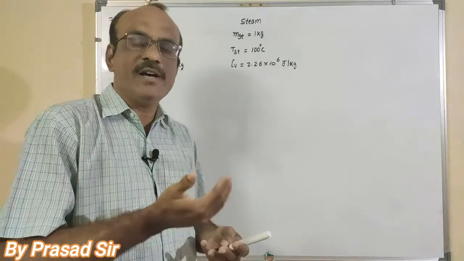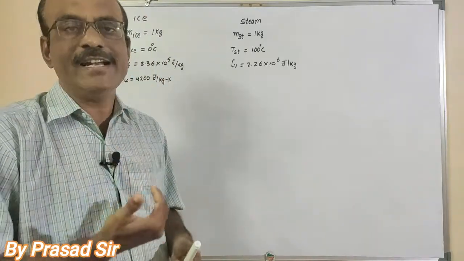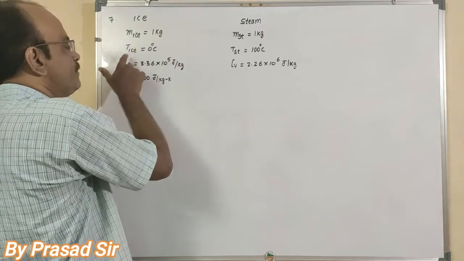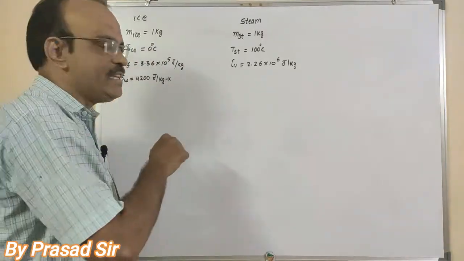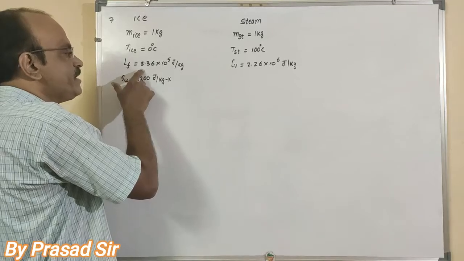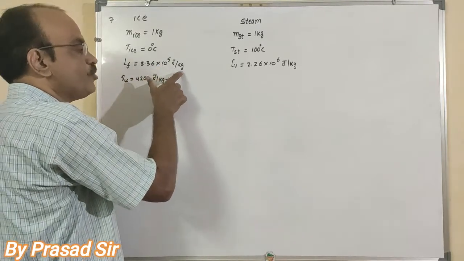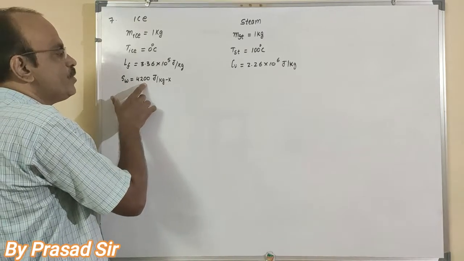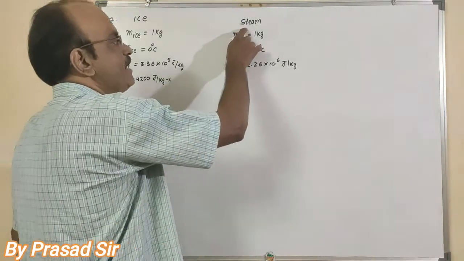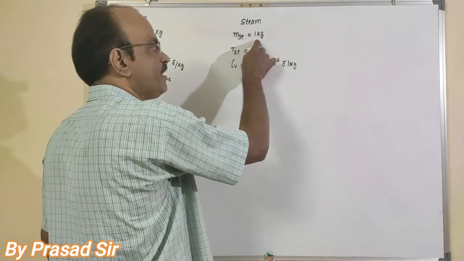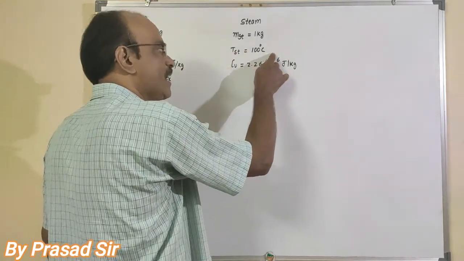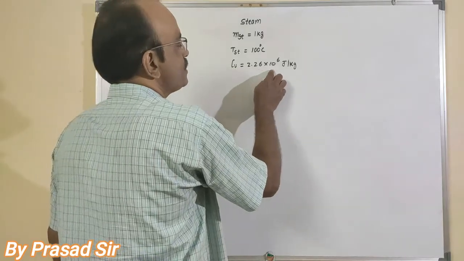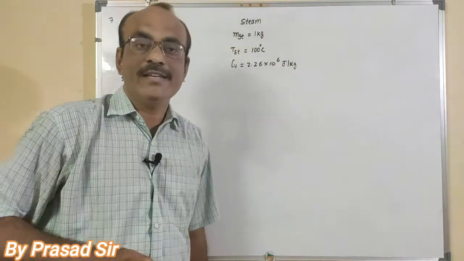First, what are the given contents in the problem? Mass of ice is 1 kilogram. Temperature of ice is 0 degrees centigrade. Latent heat of fusion is 3.36 × 10^5 J/kg, and specific heat of water is 4200 J/kg·K. For steam, mass of steam is 1 kilogram, temperature of steam is 100 degrees centigrade, and latent heat of vaporization is 2.26 × 10^6 J/kg.